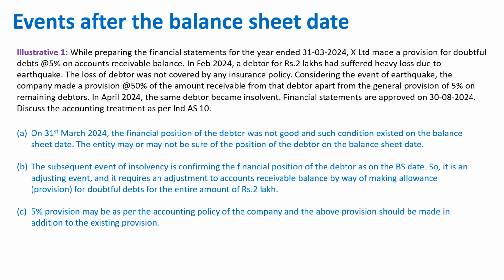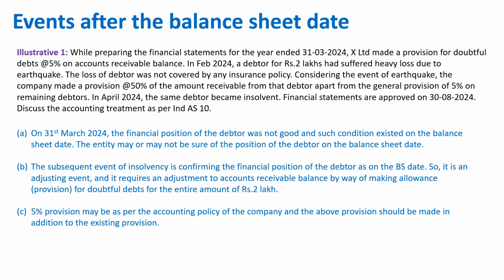On 31st March 2024, the financial position of the debtor was not good and such condition existed on the balance sheet date. So you can see here there is a condition which was attached to the account receivable, that is, the amount pending from the debtors. The entity may or may not be sure of the position of the debtor on the balance sheet date. The subsequent event of insolvency is confirming the financial position of the debtor as on balance sheet date.